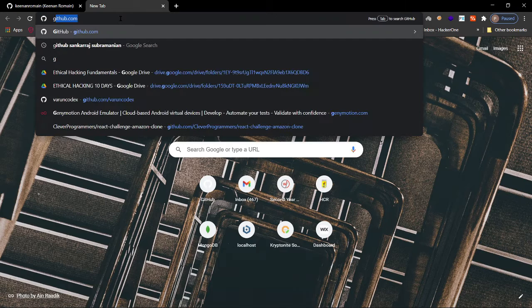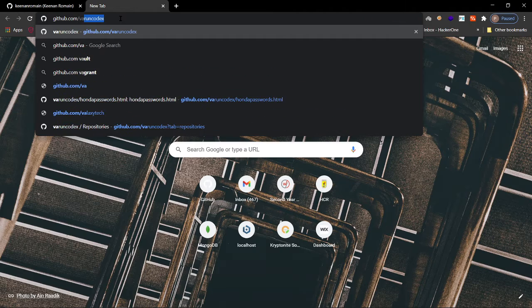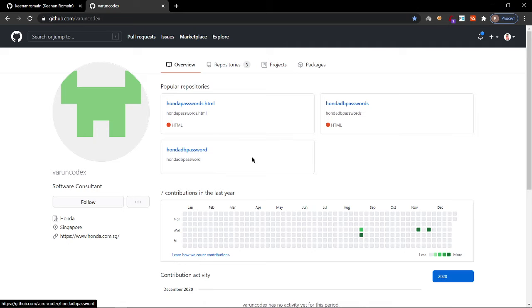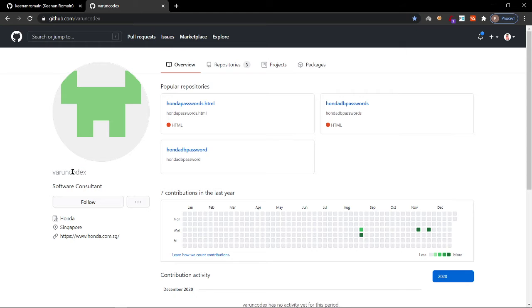For now, let me show you github.com. See, I found someone who had exposed his company's details on GitHub. His name is Varun, I think, and Codex is his tag name. He is working as a software consultant at Honda, in Singapore.